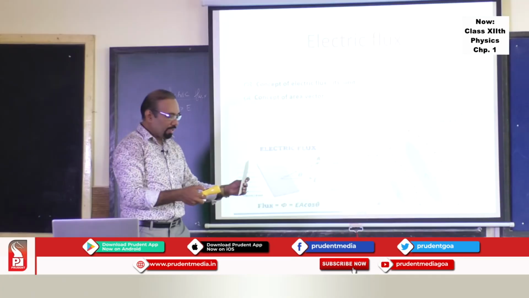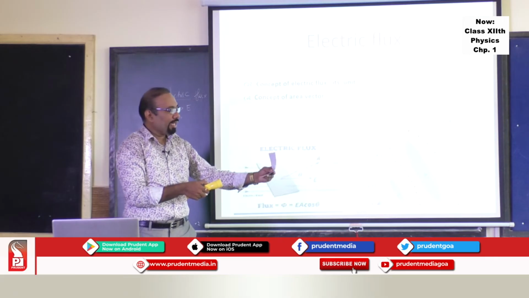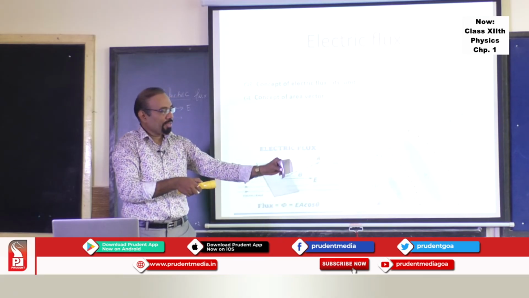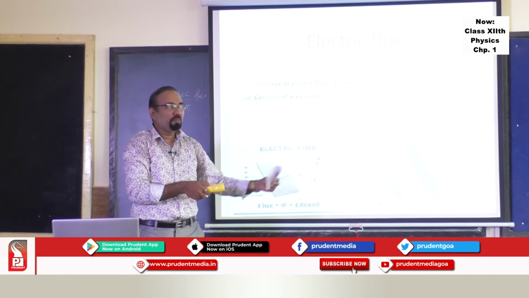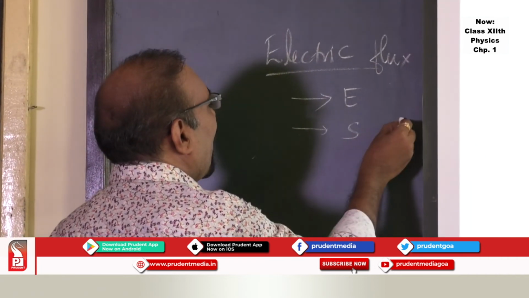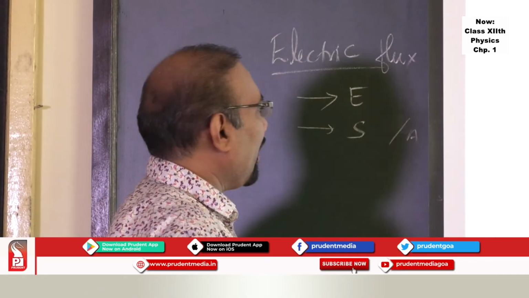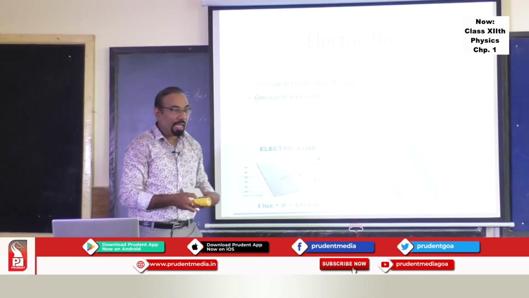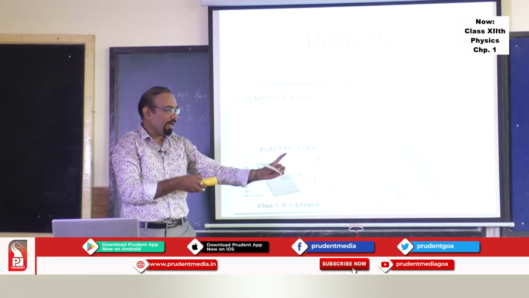Second, if I change the area of this, if I make it half, then lines of force passing through this will be half in number. So it depends on area. You can take S or you can take A as the area. And pay attention to this part now, very interesting.